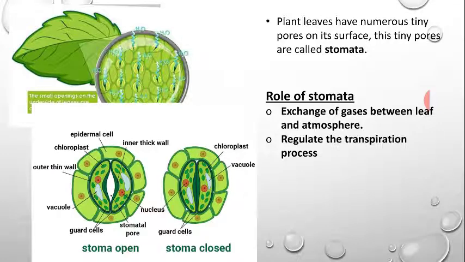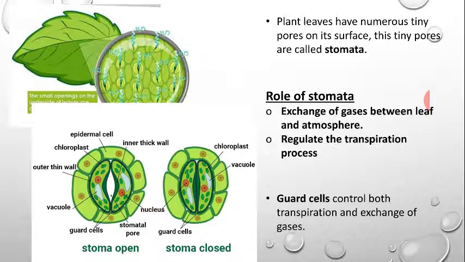This is the picture of a stomata. You can see the stomata is open, meaning the pore is open, but in the second picture the stomata is closed. But how is this stomata closed and how is it opened? This process is carried out by the guard cells.